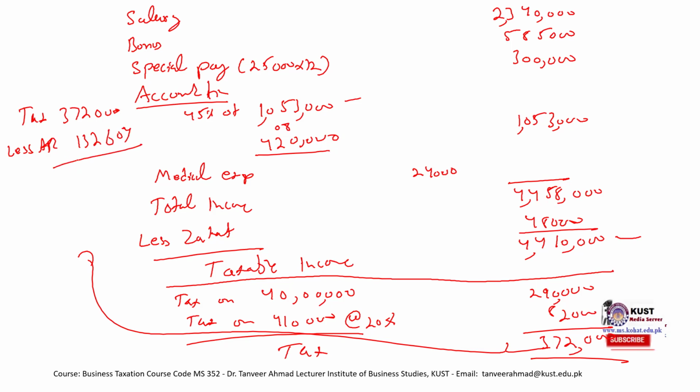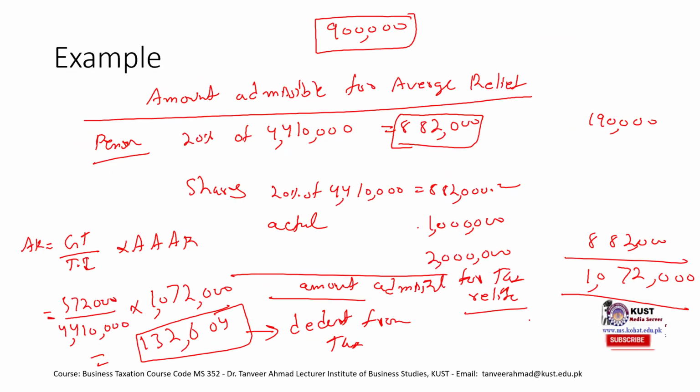So the actual tax that we have to pay is 239,396. Okay, so this is the tax that we would pay rather than this tax amount. Okay, let me clear this slide.